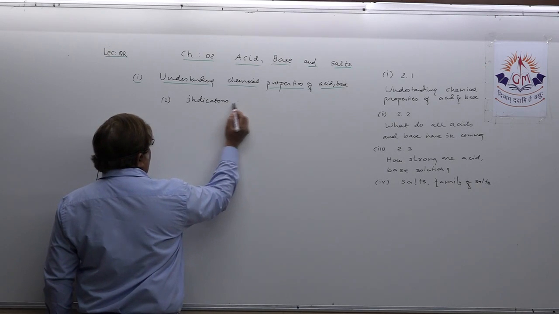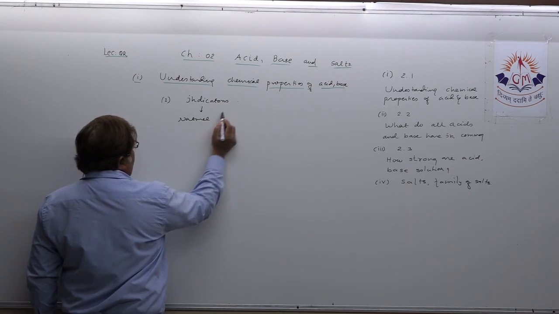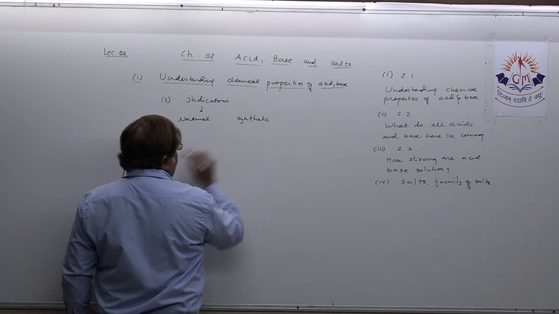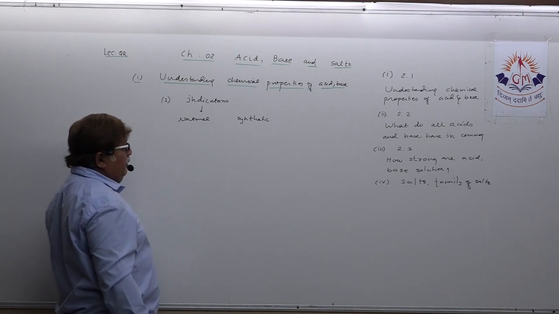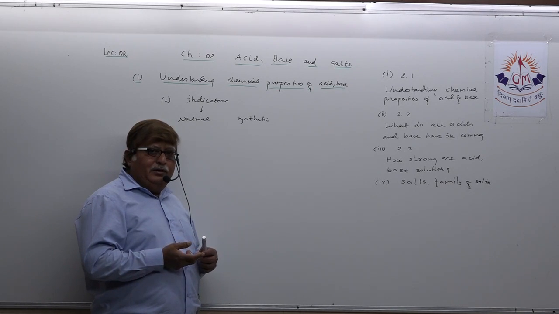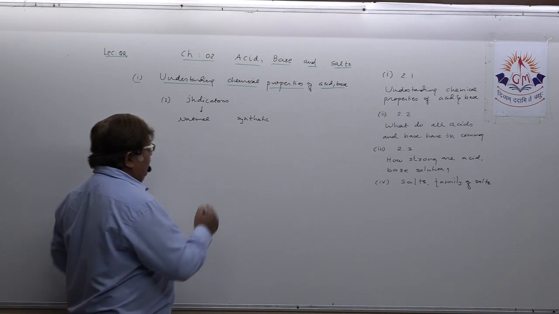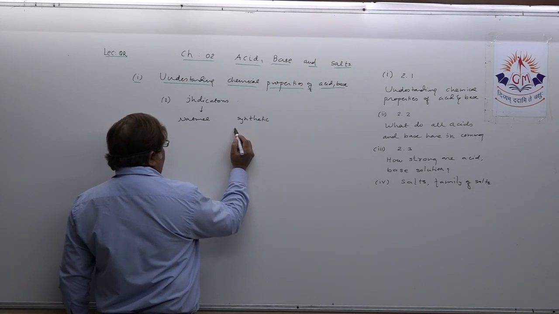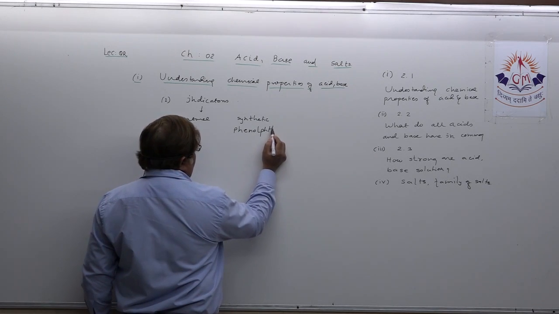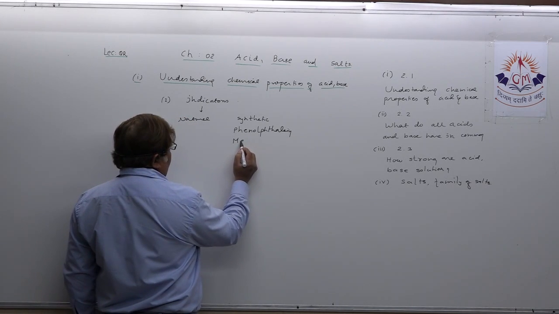In indicators also, as you all know, some are natural indicators and some are synthetic indicators. For natural indicators you can list out litmus solution, red cabbage leaves, etc. Synthetic indicators you have to particularly remember: one is phenolphthalein and one is methyl orange.